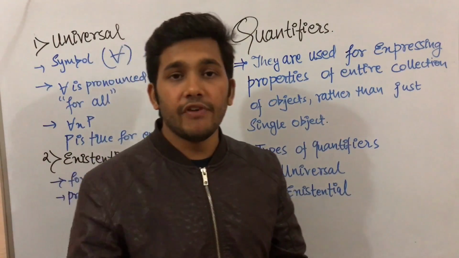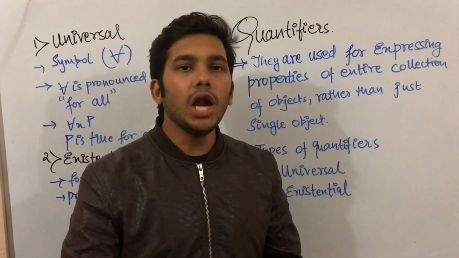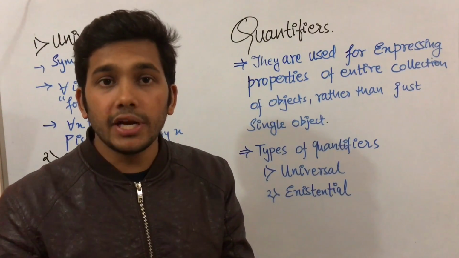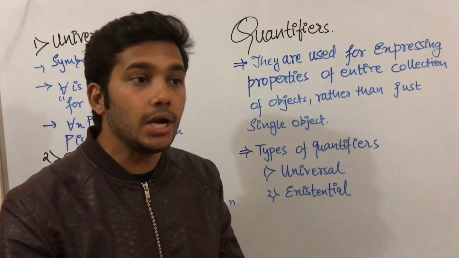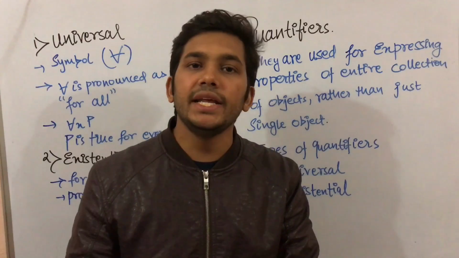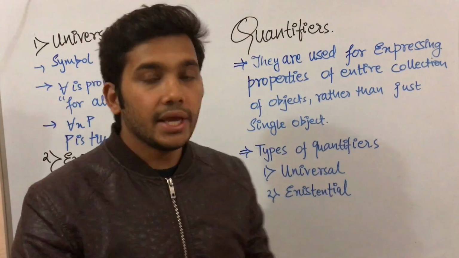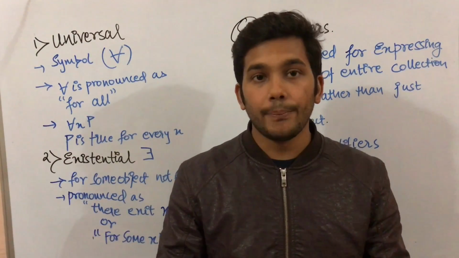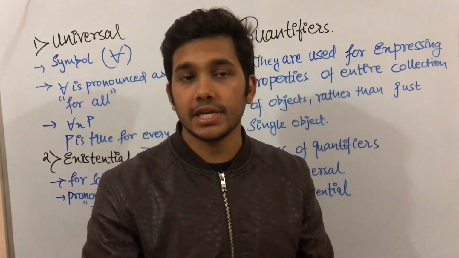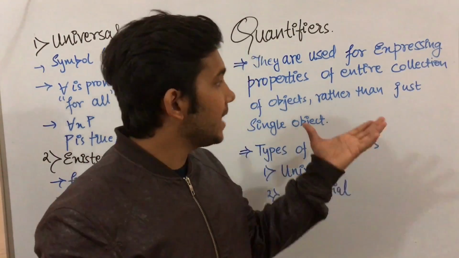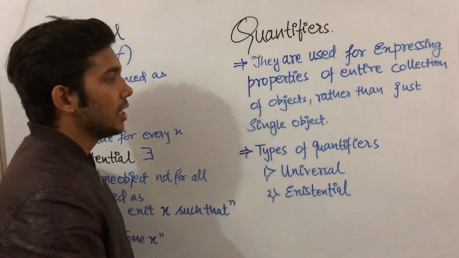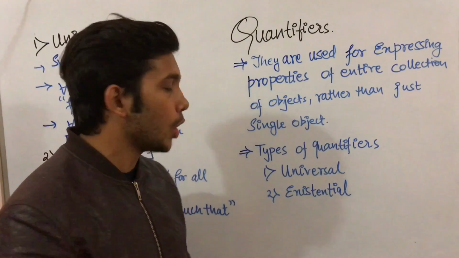For example, if I have a statement, all Indians love cricket, or a statement like some of the Indians love football, then in this type of example, with for all or for some, we are representing a collection of objects. Whenever there is a collection of objects, quantifiers are used. Basically there are two types of quantifiers.